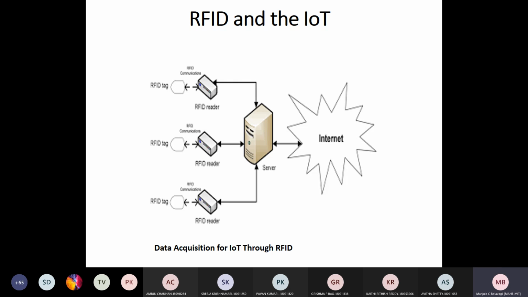Then tracking tags were attached to the persons as well as personal objects. Using various techniques, low-level RFID data is transformed into high-level contextual information.